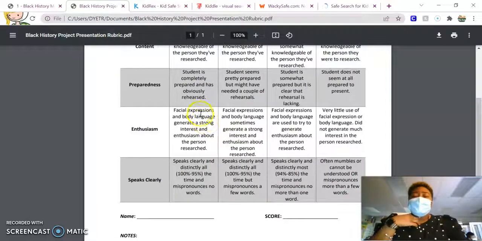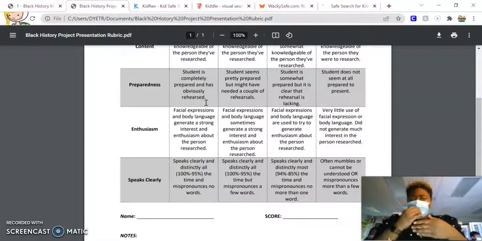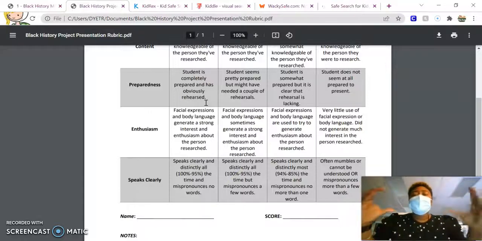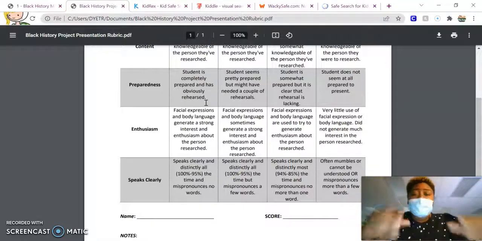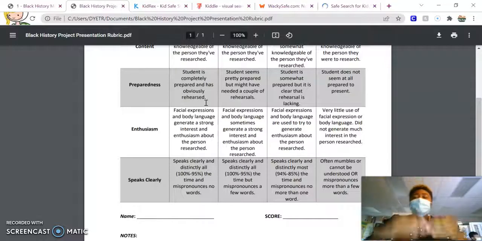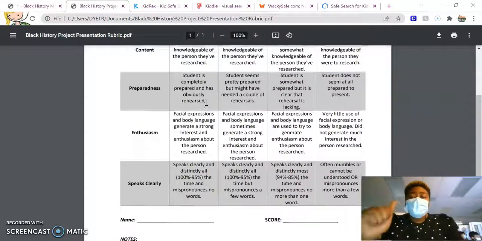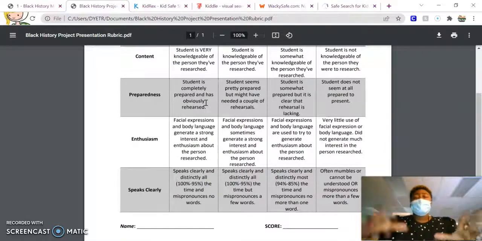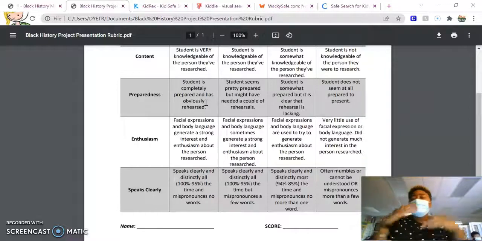Let's look at preparedness. Student is completely prepared and has obviously rehearsed. So what does that mean, Ms. Di? That means when you are at home and you're working with your parent or your sister, your brother, or your cousin, whoever you are working with, I want you to rehearse your project, okay? So when you come into class on that Monday on February 28th, you are prepared and you are ready to rock and roll so you can get that 20-point score, okay? So I want you to rehearse. I don't want you to get up here and just read from the paper and you don't know what you're going to say.